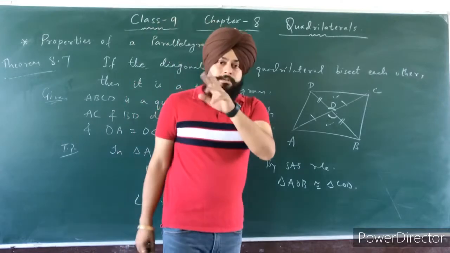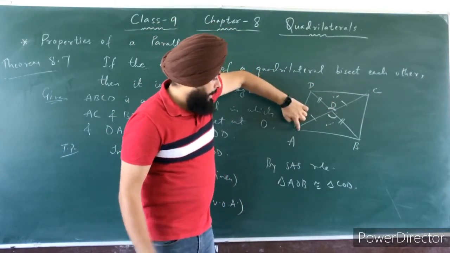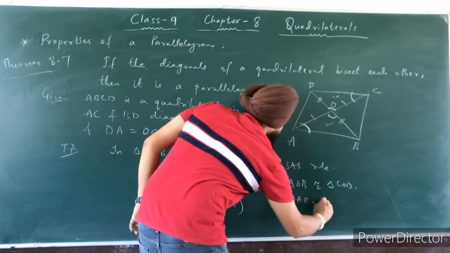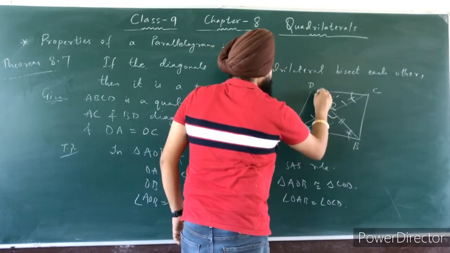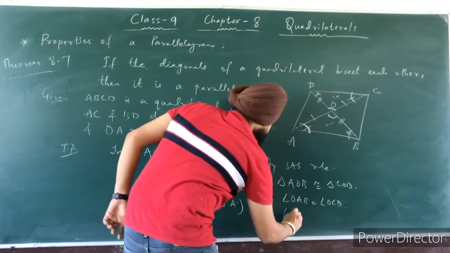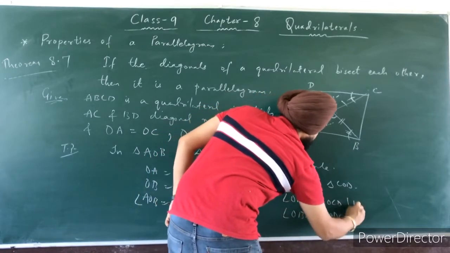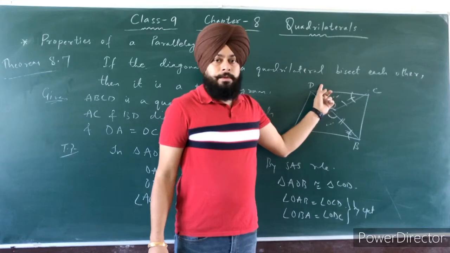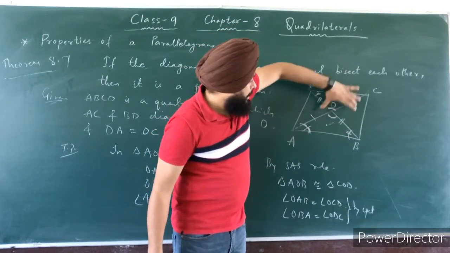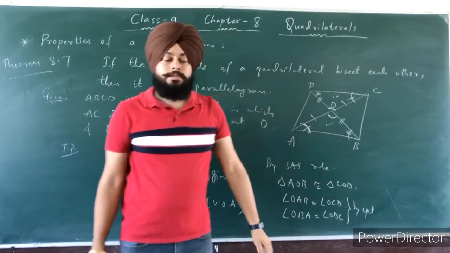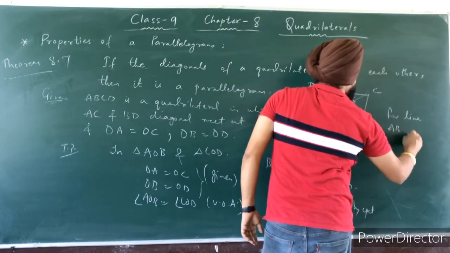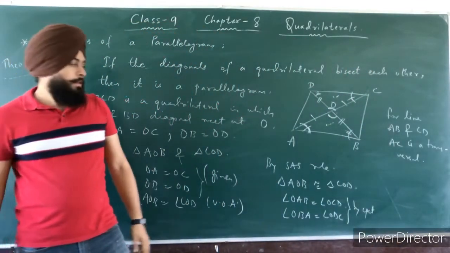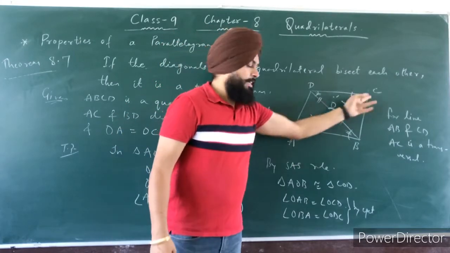Now we can take any two parts of these triangles. First, angle OAB equal to angle OCD, and the second one, angle OBA equal to angle ODC, by CPCT, corresponding parts of congruent triangles. So if angle OAB equals angle OCD, these angles come in lines AB and CD, and AC is the transversal.